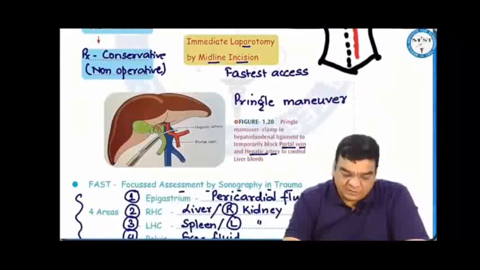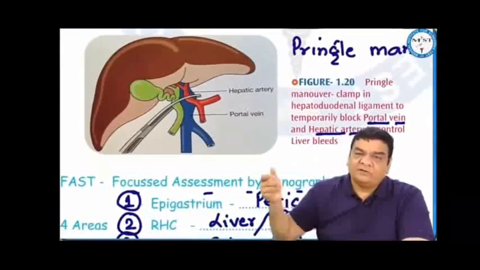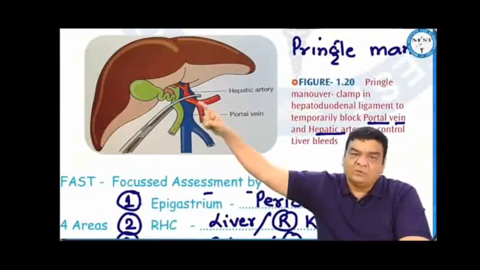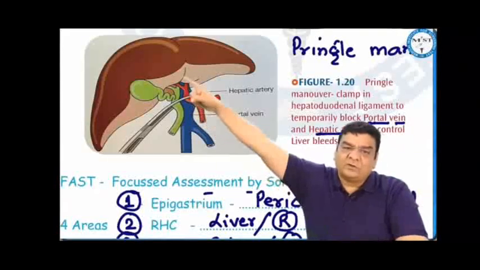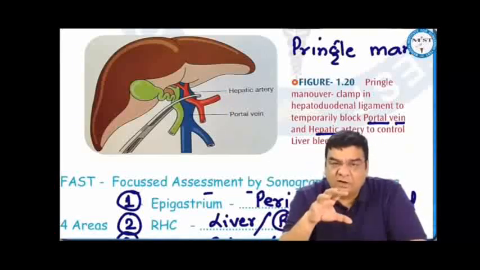During this laparotomy, sometimes if there is a major liver bleed, then we can simply put our thumb and finger in the foramen of Winslow, or maybe a clamp on the hepatoduodenal ligament, to block the portal vein and hepatic artery, because 80% of blood to the liver is supplied by the portal vein, 20% by the hepatic artery. If you block both of them, no supply to the liver, the bleeding can stop. And at least this would help in saving the life of this patient.